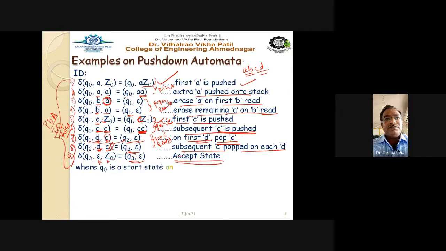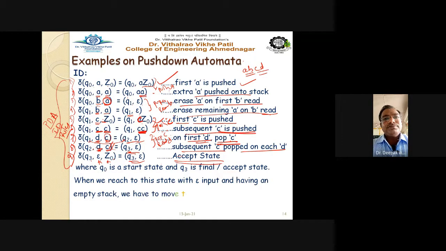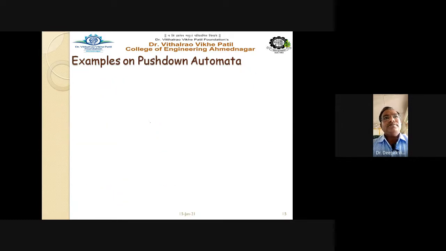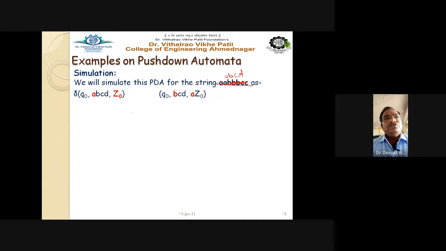So let us try one string for this PDA. Let us simulate it for a simple string, A, B, C, D. Let us try all these rules, to see whether this PDA is correct or not on the string A, B, C, D. So we simulate this PDA for the string A, B, C, D, starting with Q0, A, B, C, D, Z0.